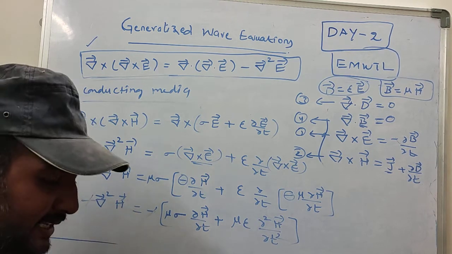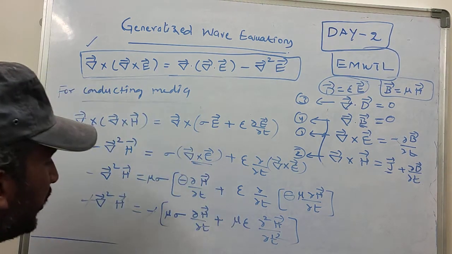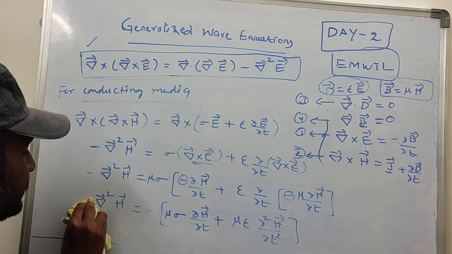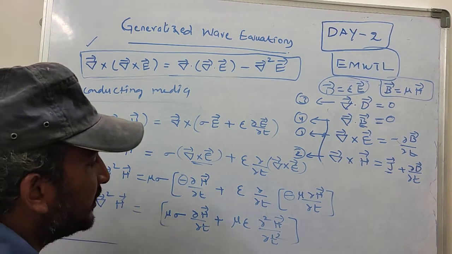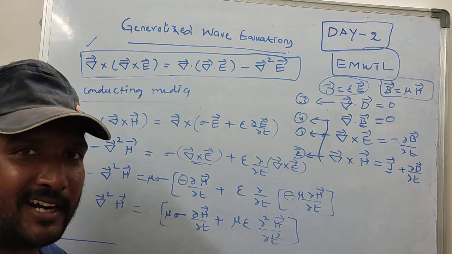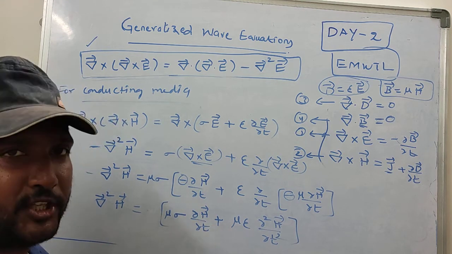Minus minus gets cancelled. Are you clear? Now if you observe that, this term is the wave equation for conducting media in terms of H only.